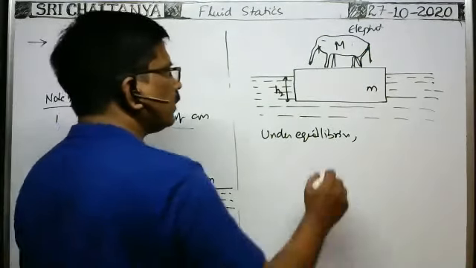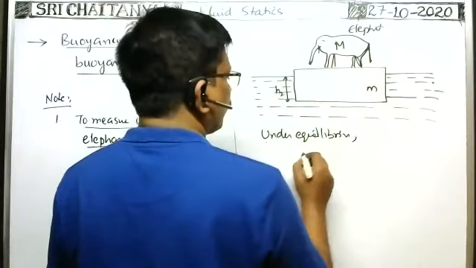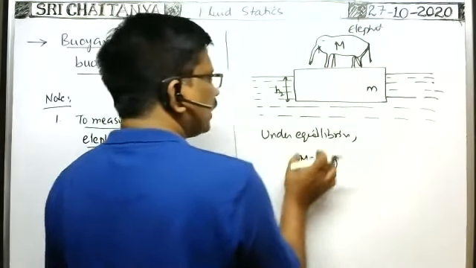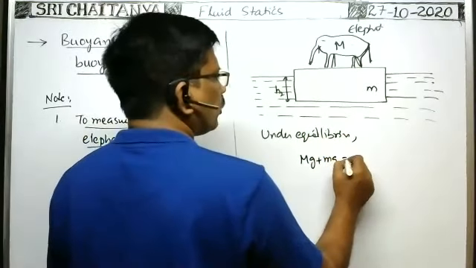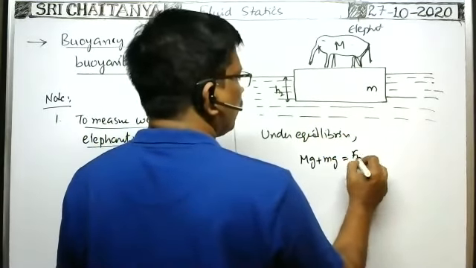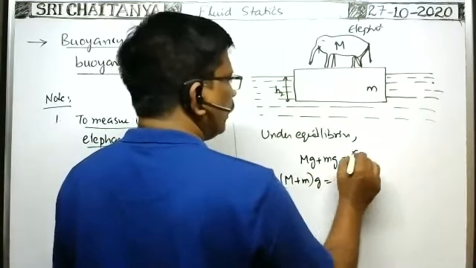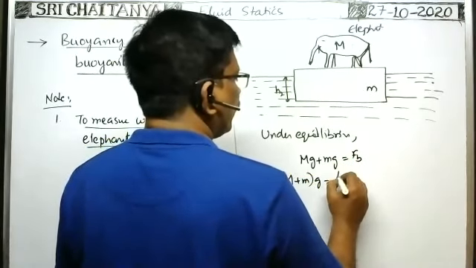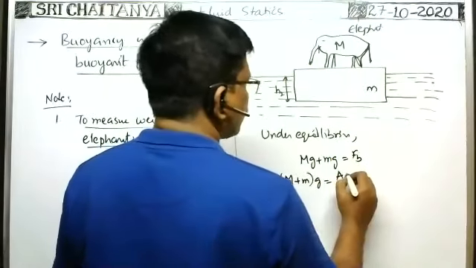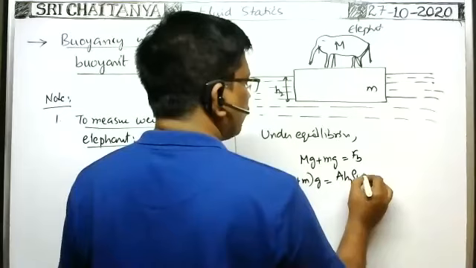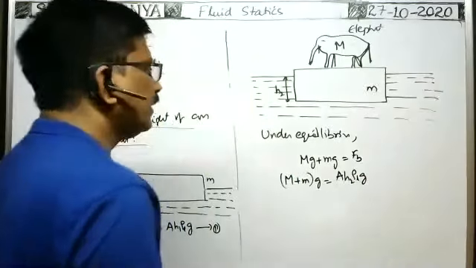That's why the weight of the elephant plus the weight of the plank, that is M plus small m into g, is equal to the buoyant force. Buoyant force means area of cross section of the plank into the thickness of the plank submerged, H2. It is the volume of the liquid displaced into the density of the liquid into g. It is the weight of the liquid displaced.